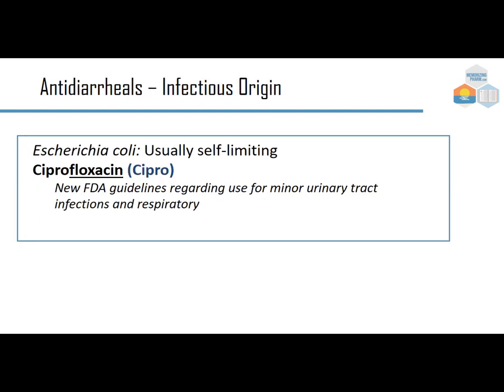If it's infectious, like Escherichia coli, or E. coli, it's usually self-limiting, but you may see ciprofloxacin, or Cipro. There are new FDA guidelines regarding its use for minor urinary tract infections and respiratory infections, but this is something you might see. So again, if there's an infection, then we're going to give some kind of antibiotic.